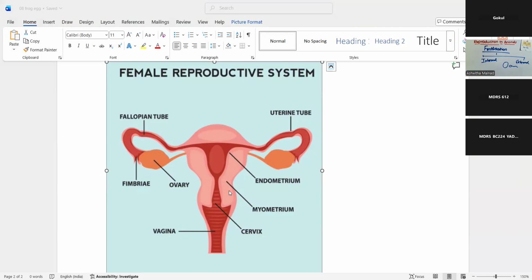In the next session, let us understand how an embryo would develop into a fetus or a baby. So we will learn that in the next class.